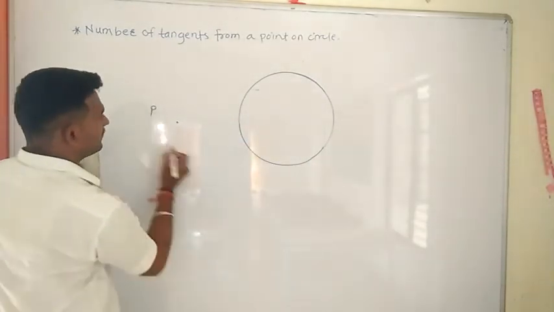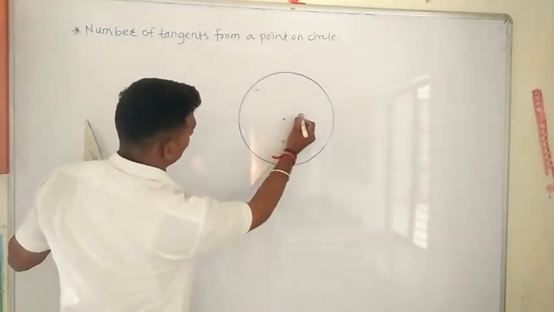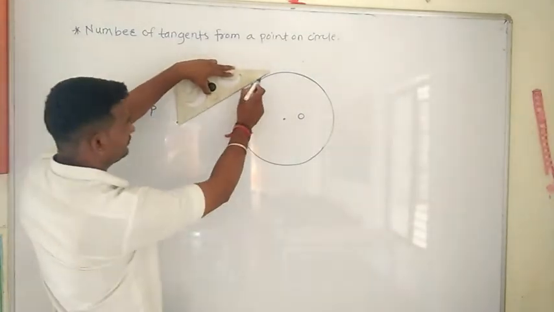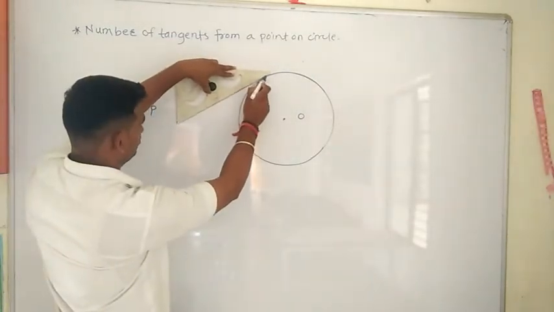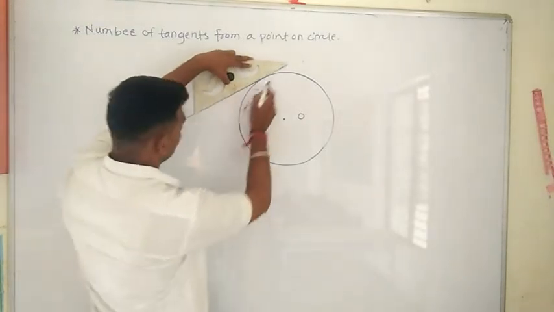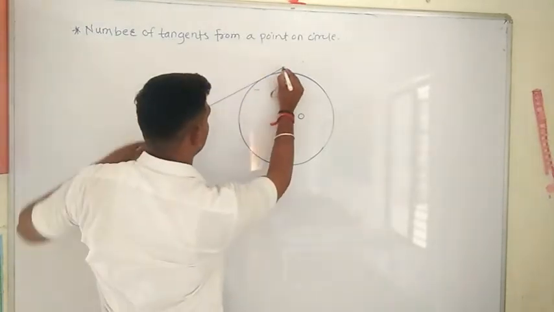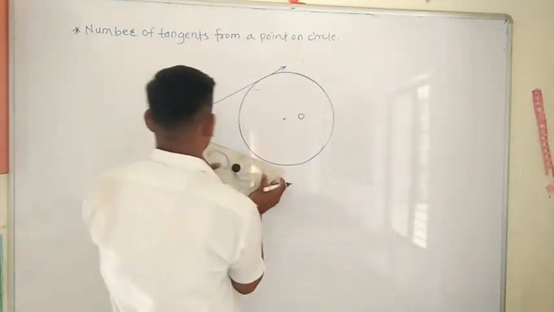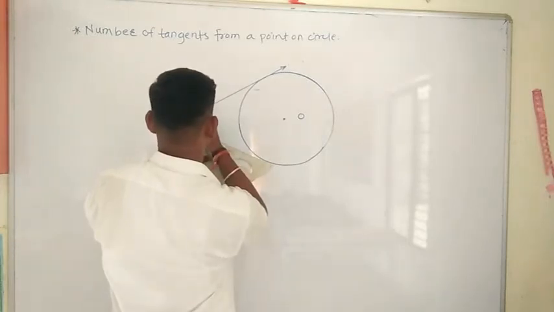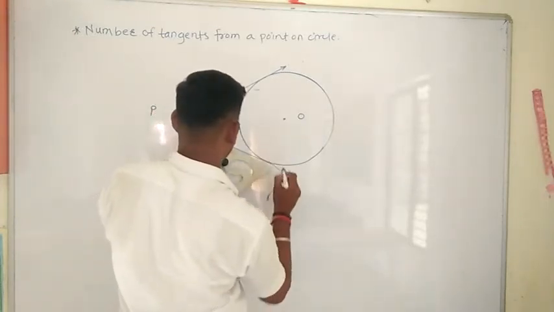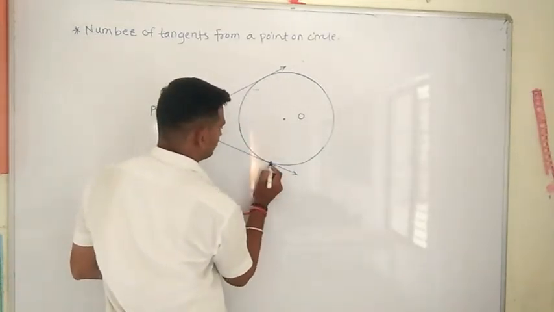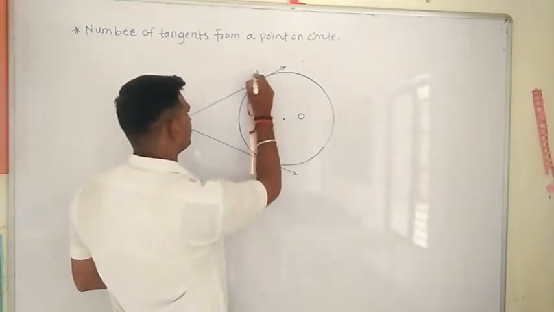Suppose this is a point P and this is the center O. Now I will draw the tangents from the external point to the circle. Here, these are the two tangents. This is the first tangent, and the second tangent I will draw like this. This point is T1 and this point is T2.